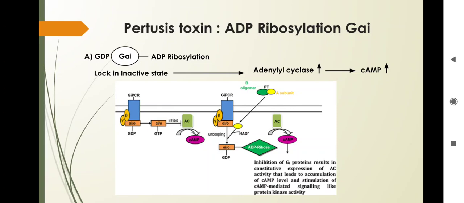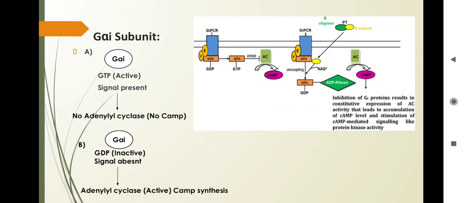Once there is a modification of ADP ribosylation on G alpha I, this G alpha I in the GDP form is locked in the inactive state. And as I told you earlier, G alpha I in GDP in the inactive state shows continuous adenylyl cyclase activity, which stimulates cyclic AMP.